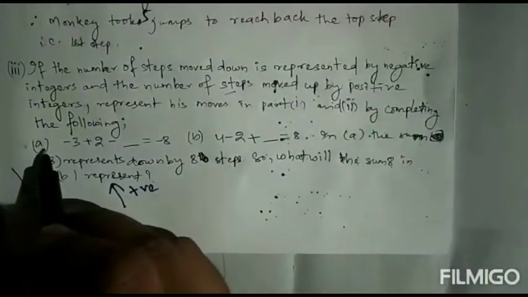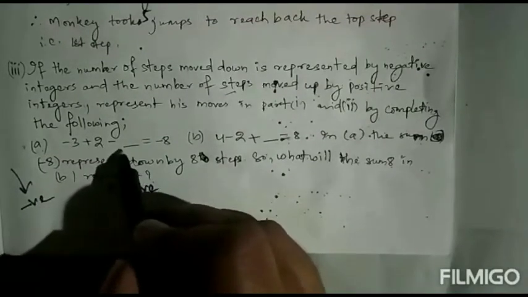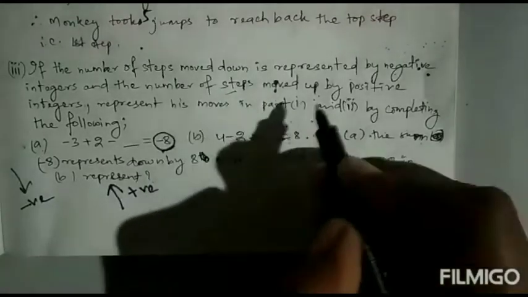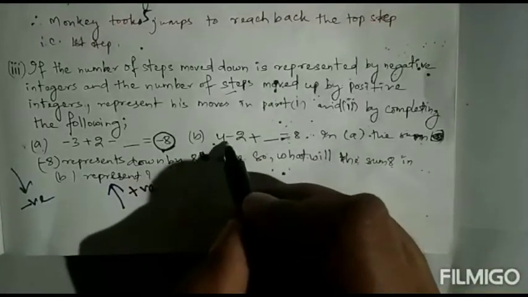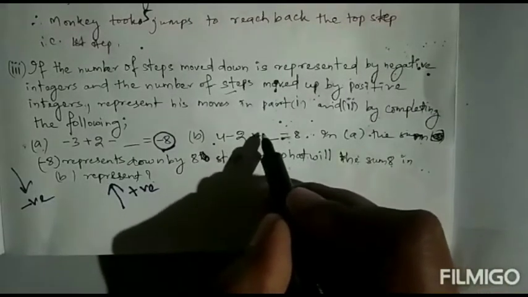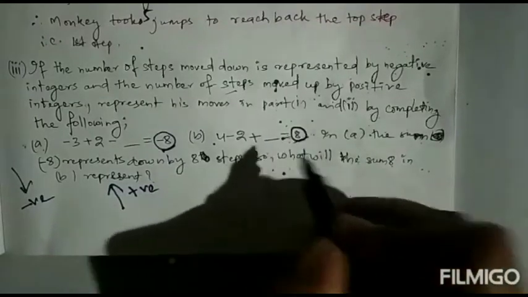So here it is given as minus 3 plus 2, and you have to put numbers to make it minus 8.